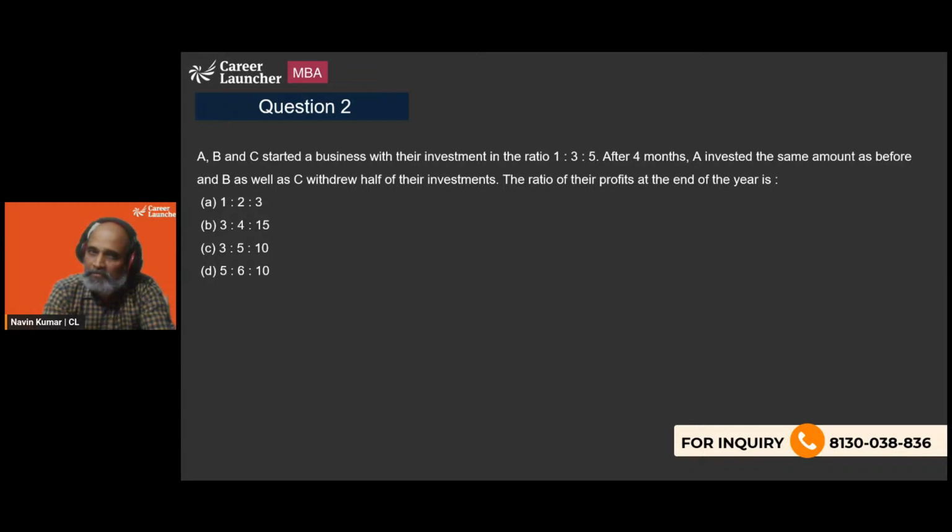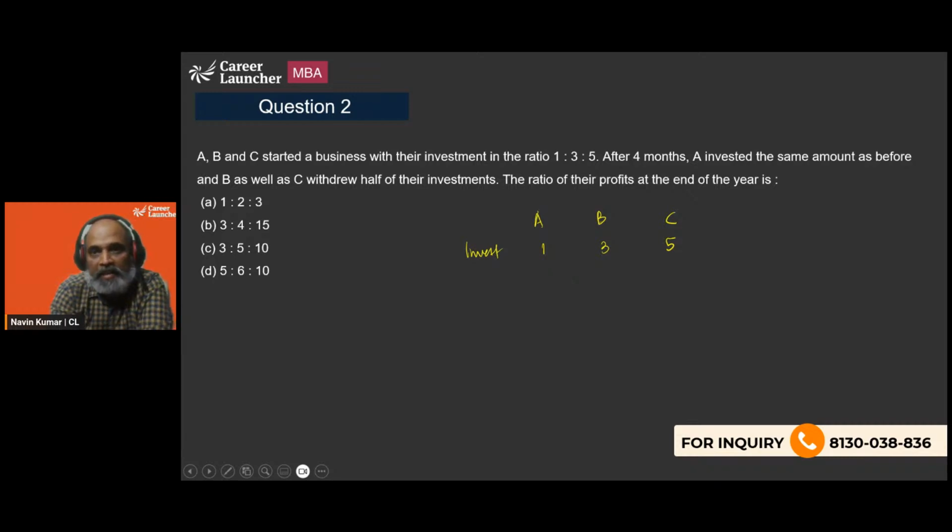No one? So A, B, and C started a business with their investment in the ratio 1:3:5. So we have got A, B, C. If we talk about their investments, those are 1, 3, and 5. We will assume the proportion as the actual values because anyway we are about to calculate the ratio. So even if I take 1x, 3x and 5x, x will eventually cancel out.